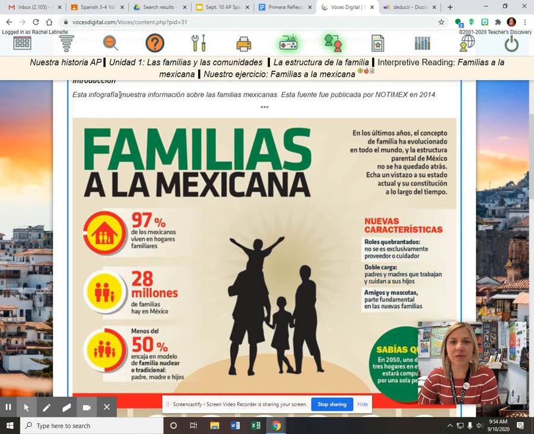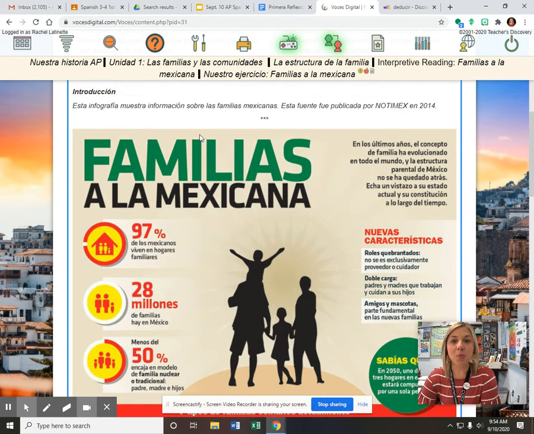So, esta infografía muestra información sobre las familias mexicanas y esta fuente fue publicada por Notimex in 2014. So this infograph shows information about Mexican families. The source was published by this company in 2014.